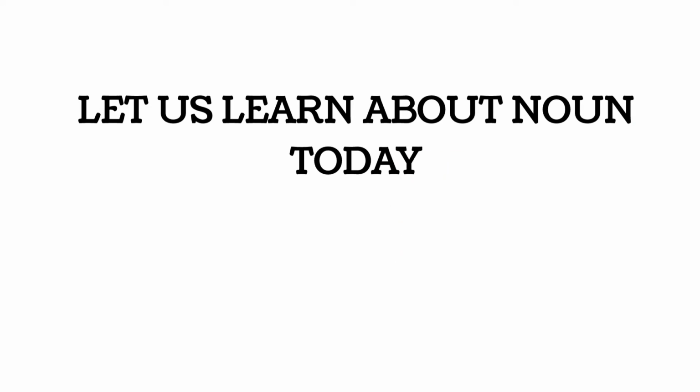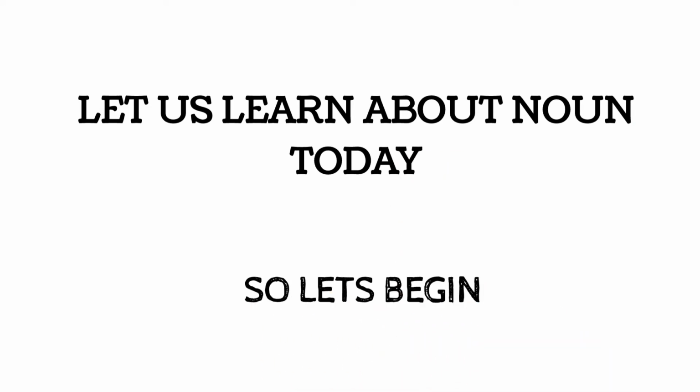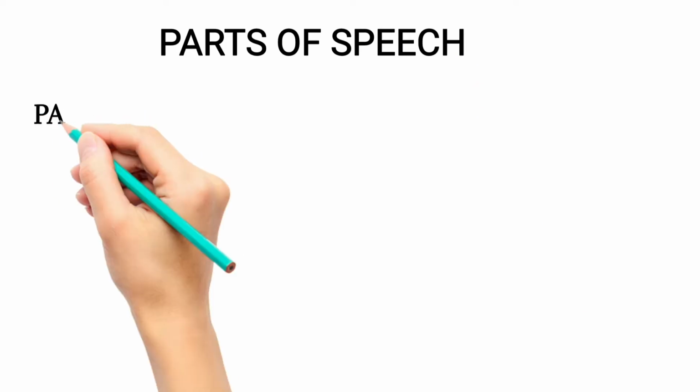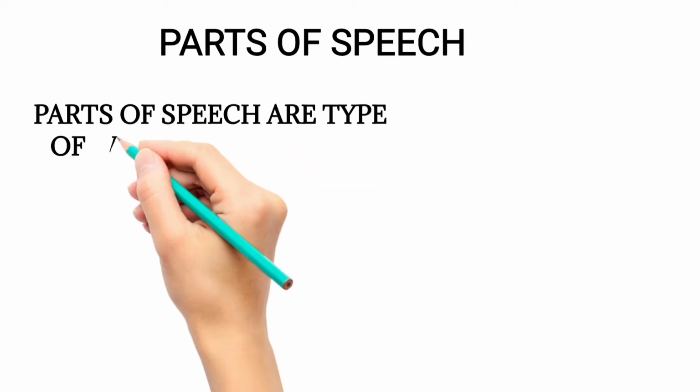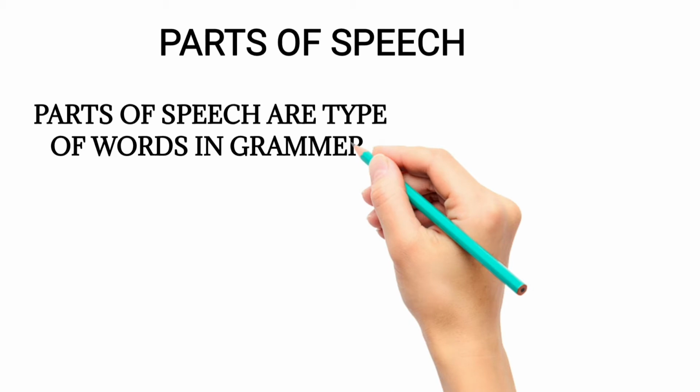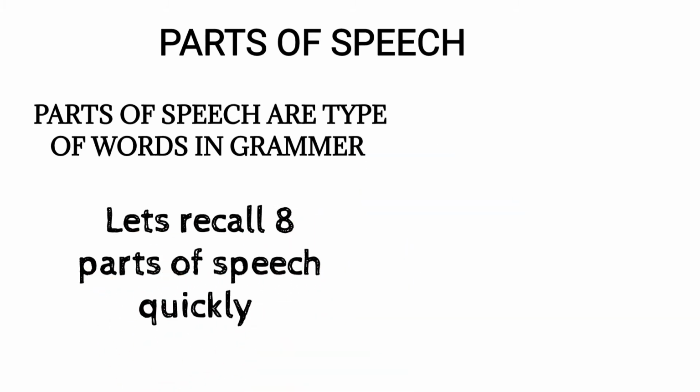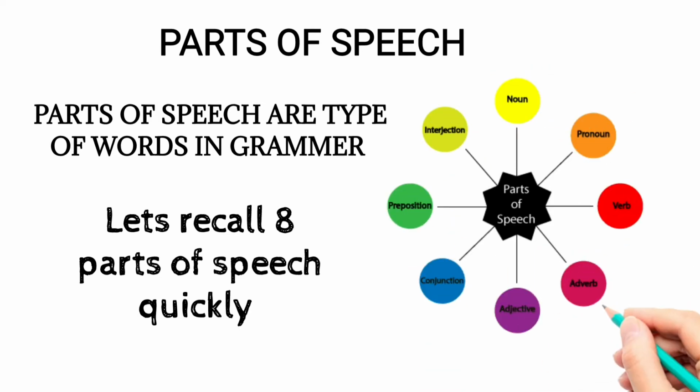Today we are going to learn about nouns. So let's begin. In the previous class, we have learned about the different categorization of parts of speech. Parts of speech are types of words in grammar. Let's recall the 8 parts of speech quickly: noun, pronoun, verb, adverb, adjective, conjunction, preposition, interjection.